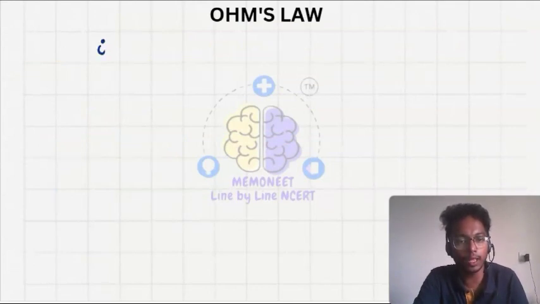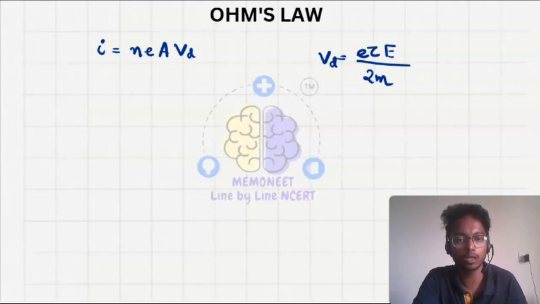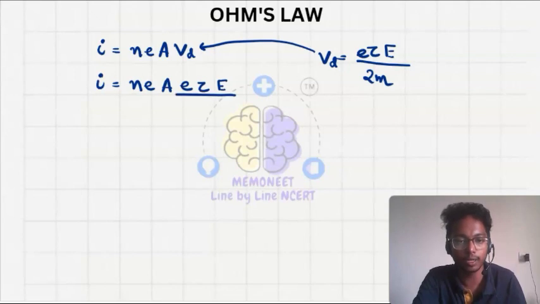We know that I equals NEAVd. OK, so here in place of Vd, what can we write? Vd equals E tau, electric field, upon 2m. OK, so this is the drift velocity. So we'll put the drift velocity in this formula. So I equals NEA E tau, capital E, upon 2m.